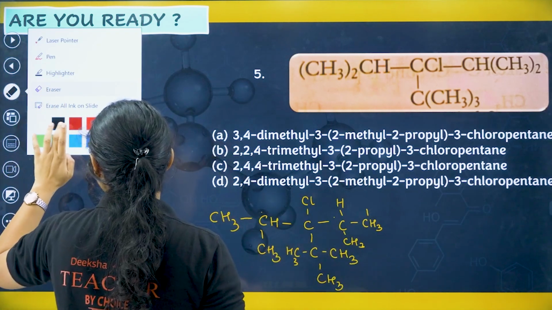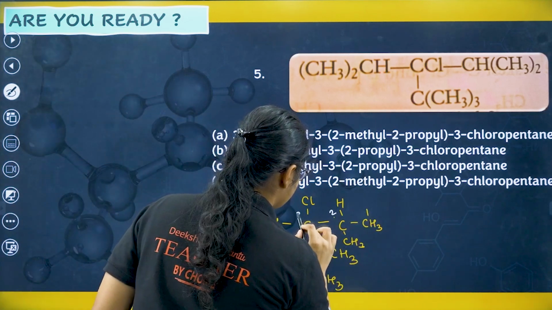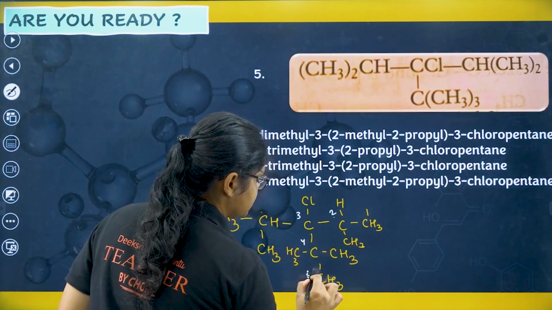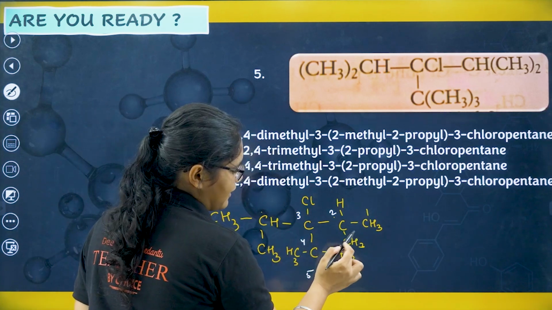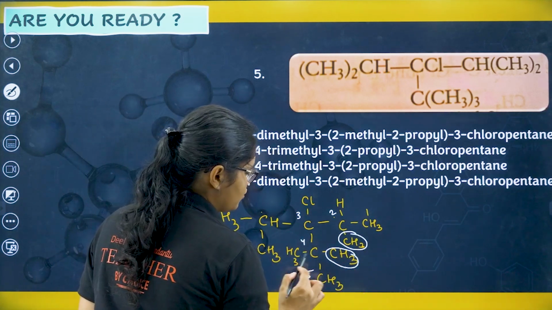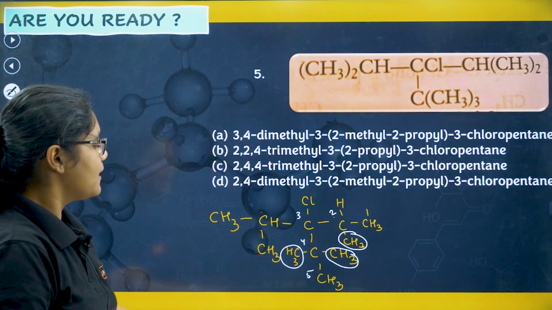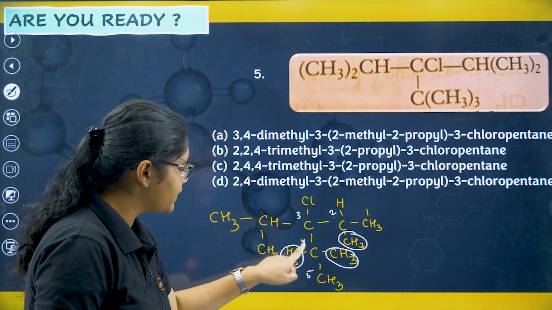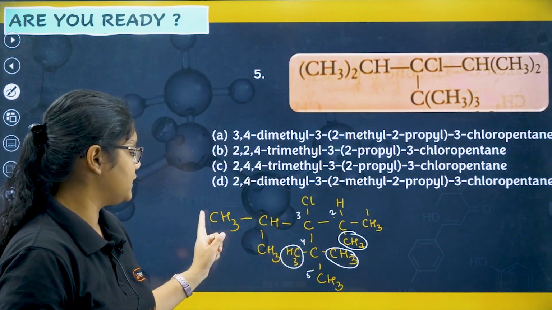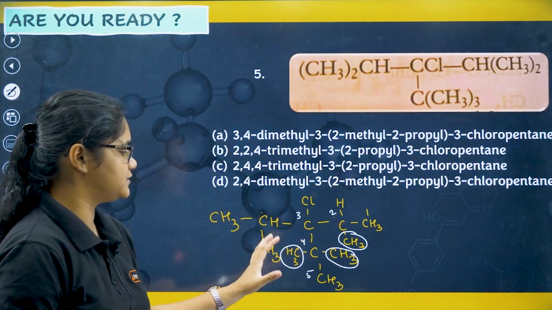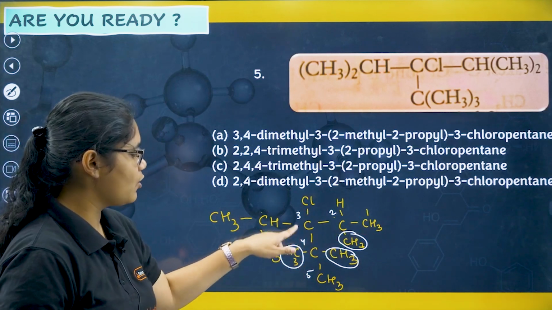Let me try it in a different way. So this is 1, 2, 3, 4 and 5. If I see this chain, how many substituents can I have? I can cover 3 substituents here. So this is definitely the main chain that I can talk about, right? You can number either from this way or from this way. This is symmetrical. Now you tell me whether I should number from this side or this side.